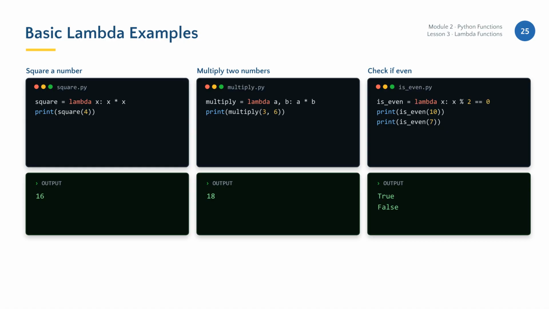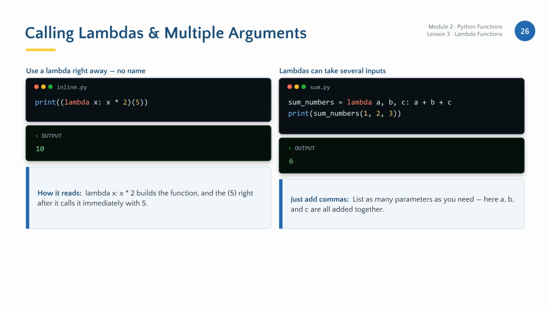Here are some basic examples of using lambdas to square a number, multiply 2 values, or check if a number is even. Each operation is performed cleanly in one line, demonstrating the efficiency of lambda functions for simple tasks. You can call a lambda function immediately, even without naming it. By wrapping the lambda in parentheses and adding the arguments in a second set of parentheses, you can execute it on the spot. Additionally, lambdas can accept multiple arguments just like standard functions, simply by separating them with commas.